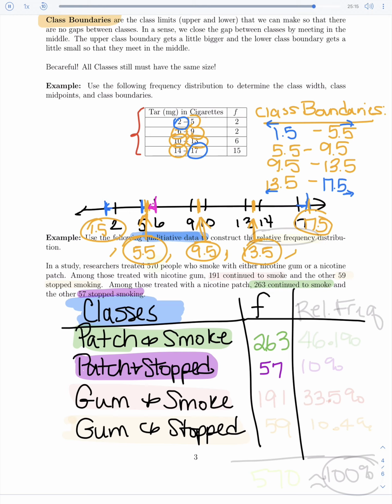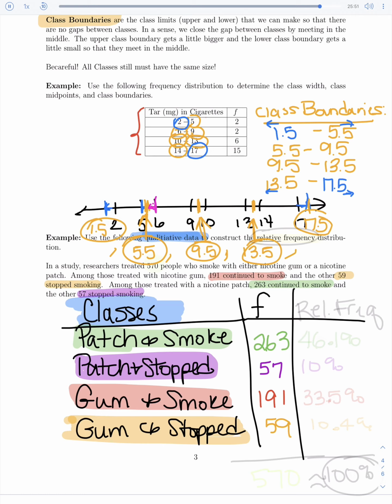Continuing along, let's see how many used the gum and continued to smoke as our next group or next class. Well, that would be continue to smoke with the gum is 191. And last group is use the gum, but they stopped smoking. That's our last class. And that was the other 59 from that group.